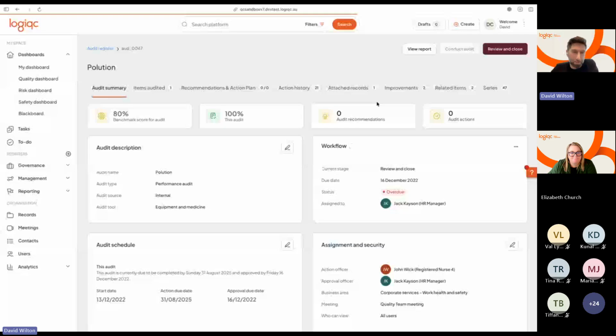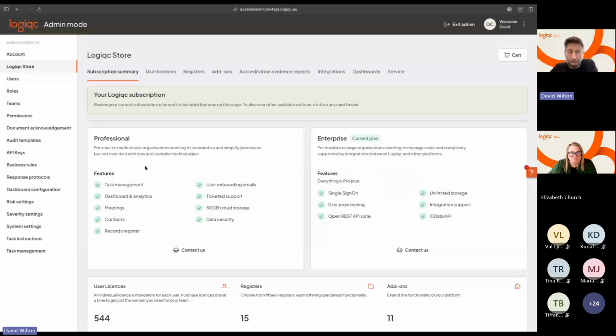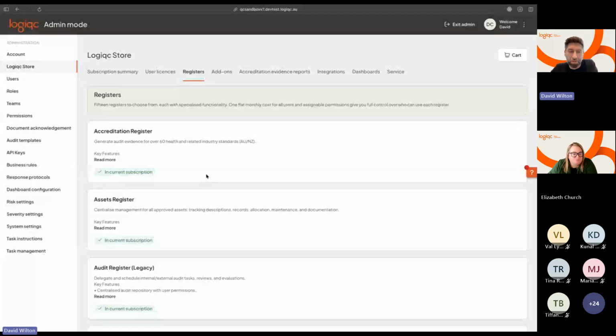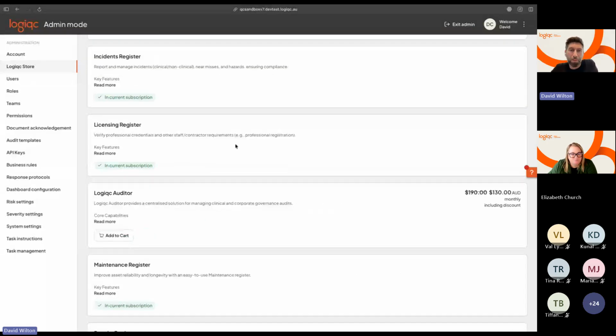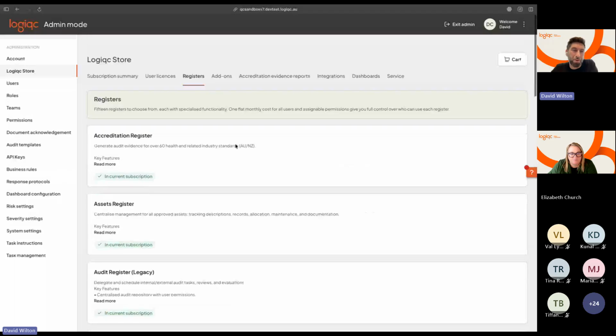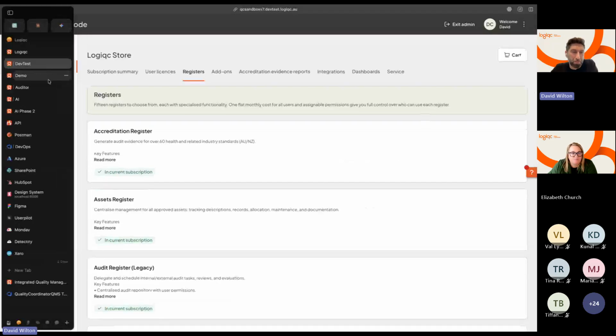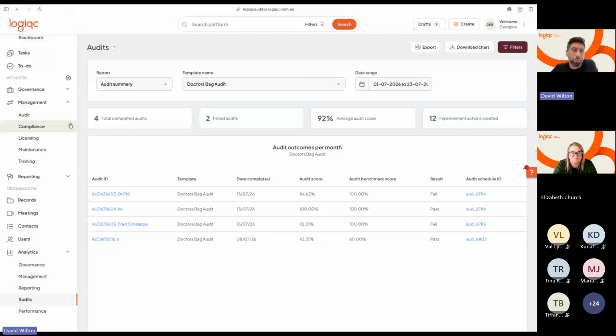You'll see Logic Store sitting here, and under your registers, you will see Logic Auditor down here that you can actually get as well. So while I'm sharing my screen at the moment, I might give you that little bit of a sneak peek that we were talking about. So if we're looking at Logic Auditor here,